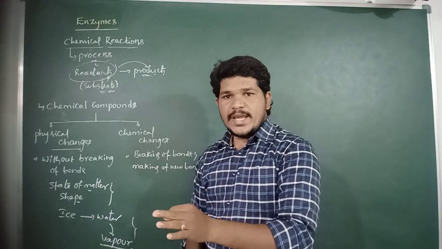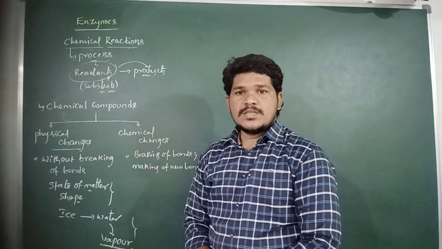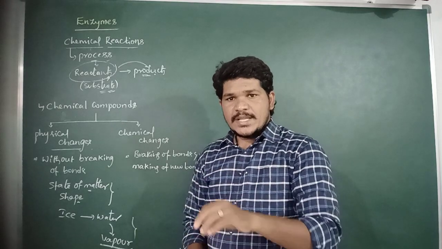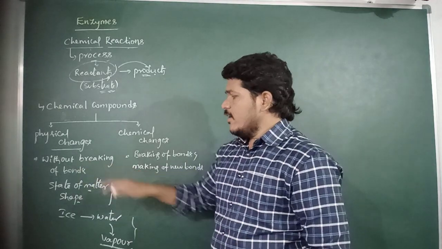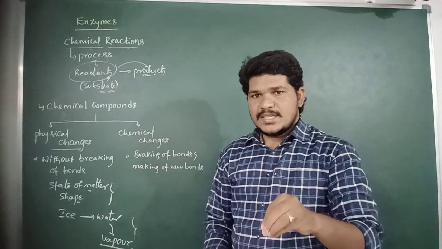This is a physical process. In this physical process there is no breaking of bonds. So, without the breaking of bonds, the changes which occur in the shape and the state of matter are referred to as physical changes. Ice melts into water, then water becomes vapor. This is a good example of a physical change. There is no breaking of bonds in this process.